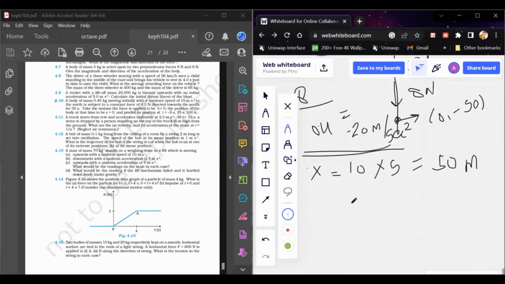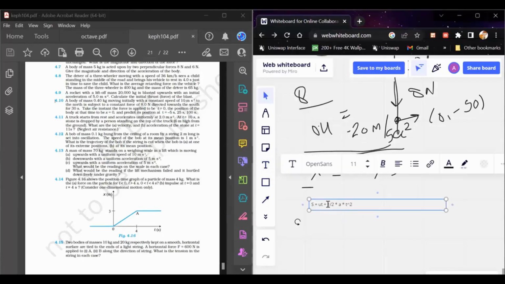Now if we talk about t equals 25 seconds, we have already obtained the retardation equal to 20 meter per second square, and at t equals 0 the velocity is equal to 10 meter per second. So we can directly put it in the equation of motion, s equals ut plus half at square.